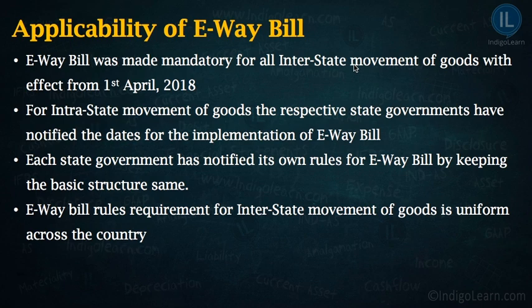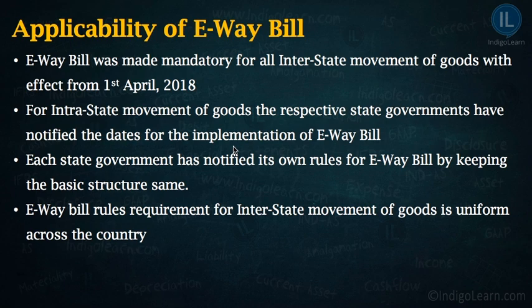Now what about intrastate movement of goods? For intrastate movement of goods, the respective state governments have notified the dates from which the implementation is applicable. That means each state has issued its own notification regarding by when the e-way bill provisions will be applicable. The provisions of e-way bill in the intrastate law are more or less the same.